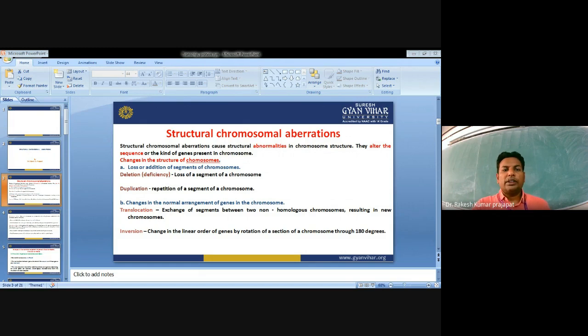So these changes in the chromosomes lead to a change in either gene number or gene structure.